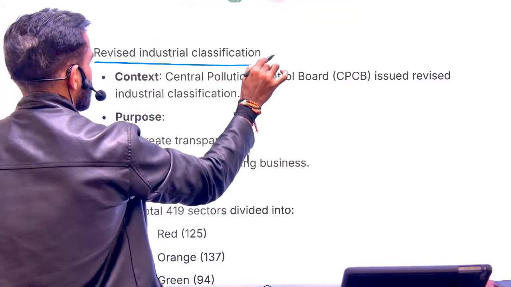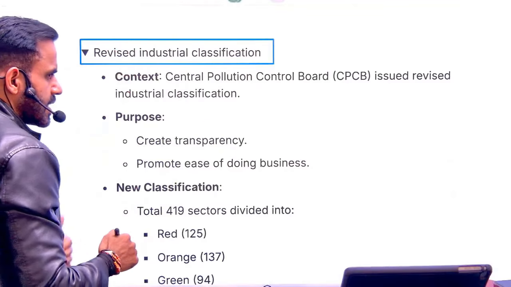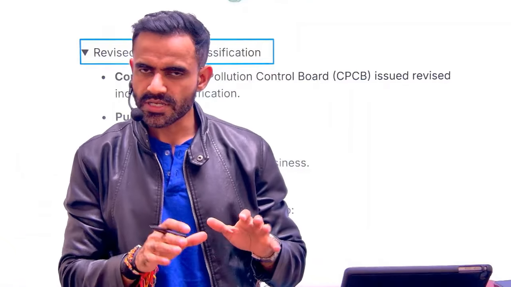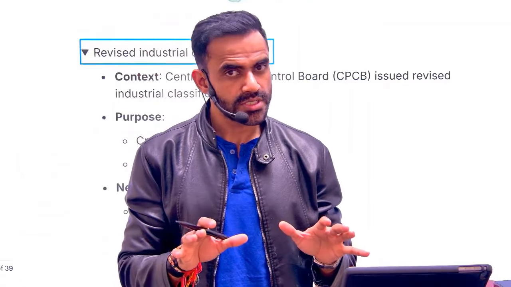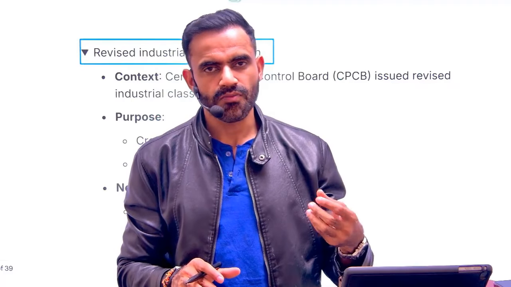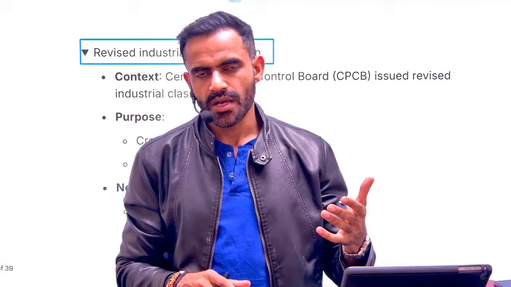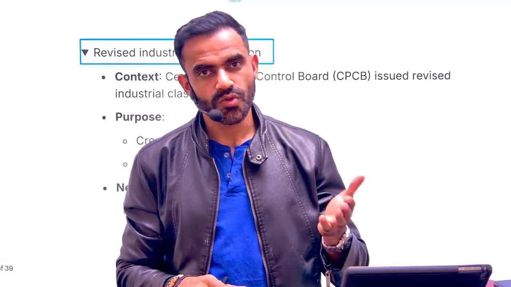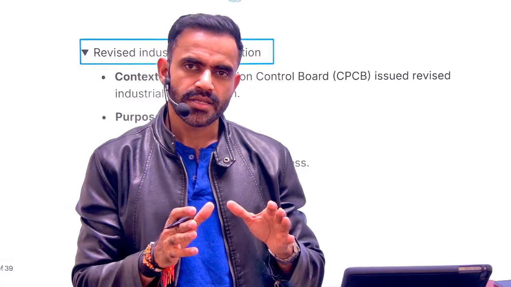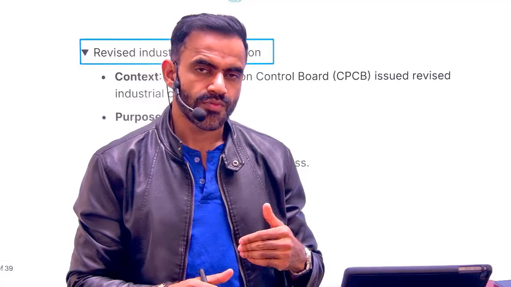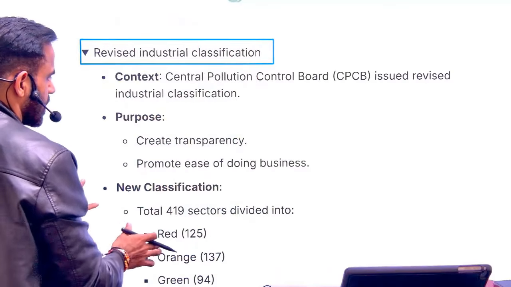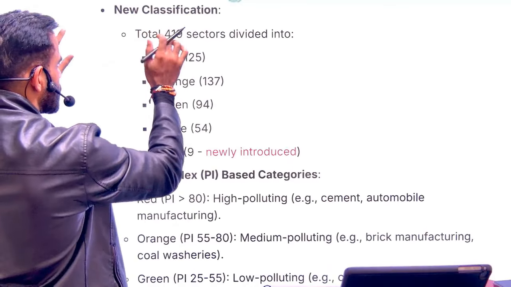Next is related to classification of industries. See, based on the pollution, industries are classified into different categories. For example, red industries are those industries which emit a lot of carbon or which are very polluting industries. White industries are those which do not pollute. As per new classification, a new category has been added, that is blue industries, which is covering the essential services. So you need to understand what is the nature of the classification.